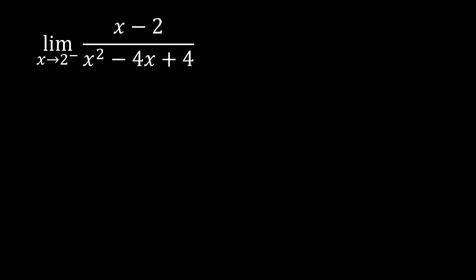Okay, the next one here is the limit of x minus 2 over x squared minus 4x plus 4 as x approaches 2 coming from the left side. If you try to substitute this one, you will have x minus 2, x is 2, minus 2. Notice that that will become a 0. Let's try to examine, because in our theorem, we cannot have a 0 at the top. So let's examine if the bottom part here is a 0 as well, because once you've got a 0 over 0, we can manipulate our function.